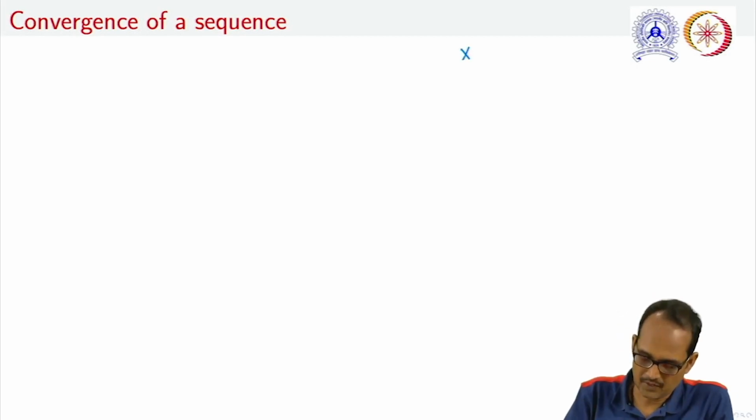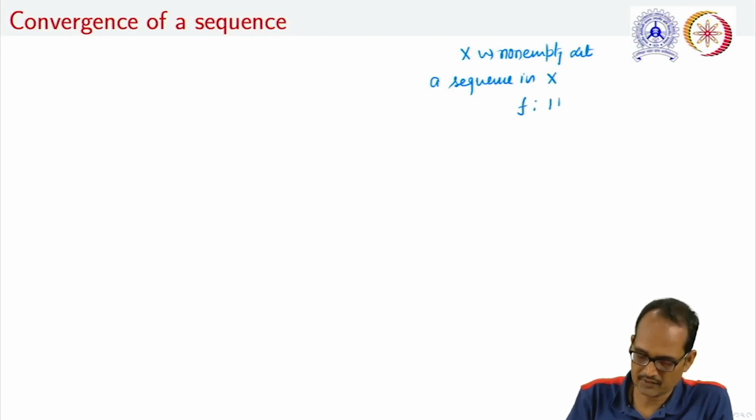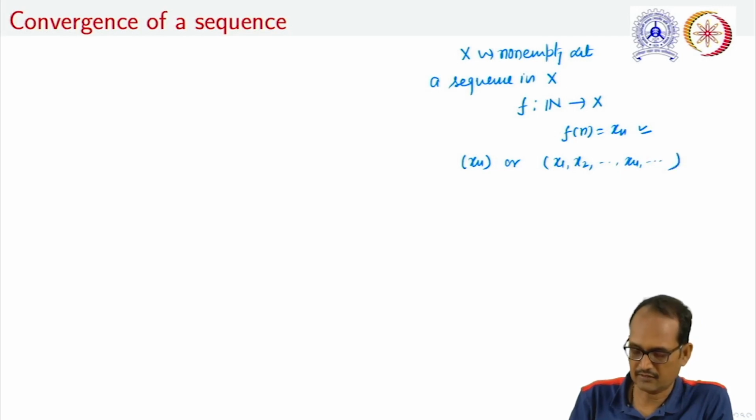Let X be a non-empty set. Then a sequence in X is a function from N to X, where f(n) is given as xn, that is the nth term of the sequence, and this is denoted as xn, or written as x1, x2, xn, and so on, that is an infinite tuple.